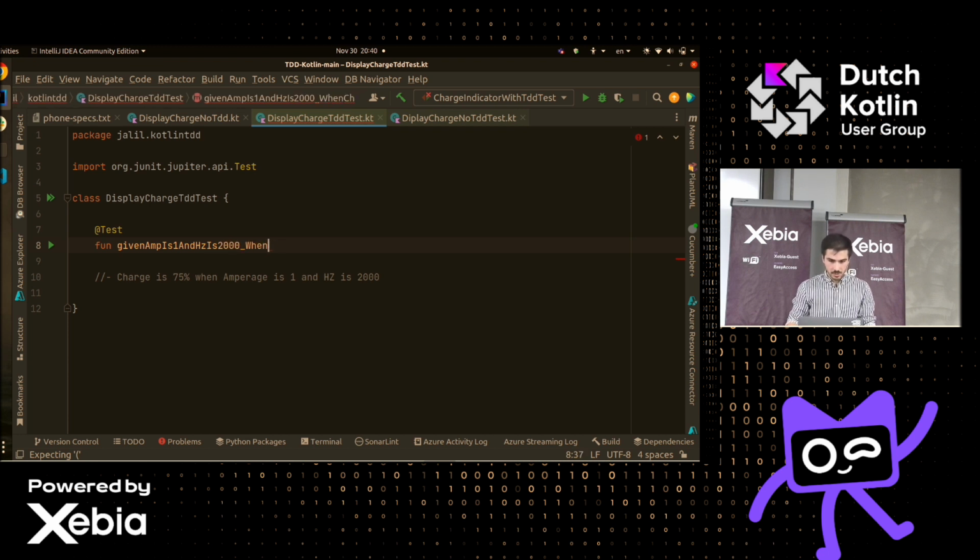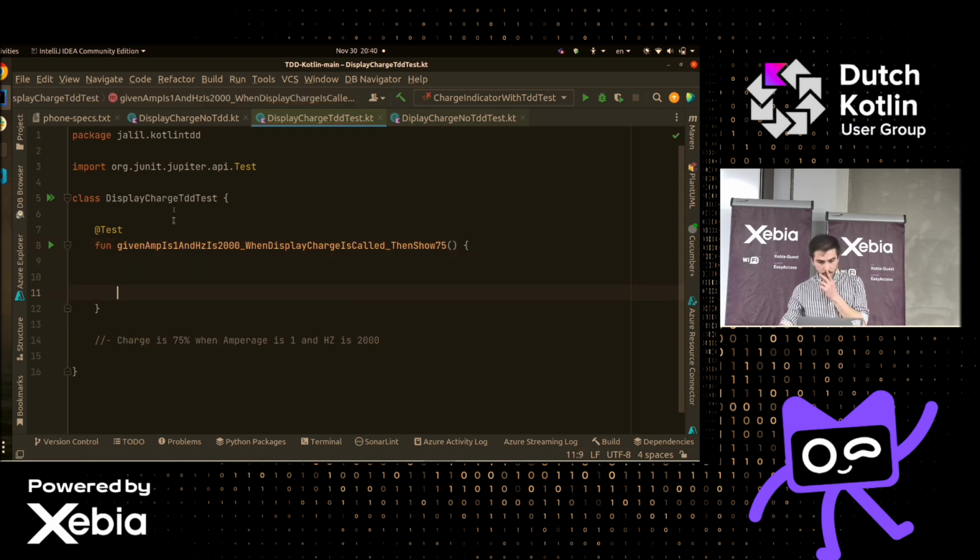When display charge is called, then show 75. Cool. So now we know what we're going to do.